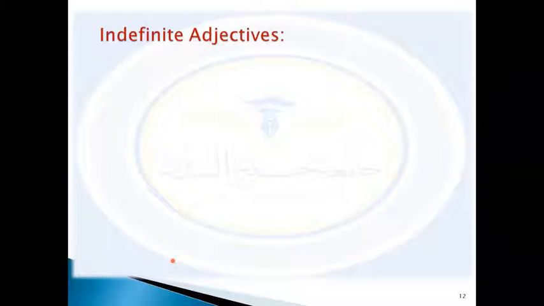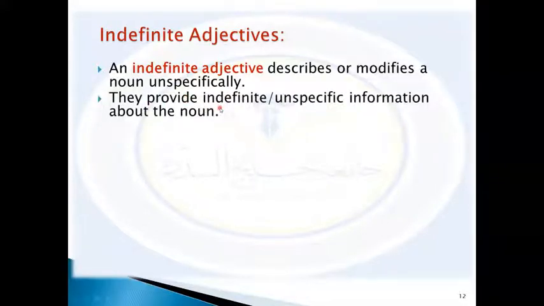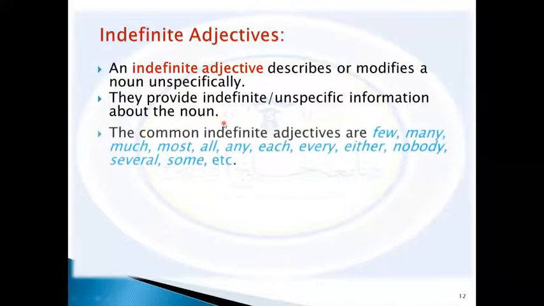Also, we have indefinite adjectives. When you say indefinite adjectives, you will think of some type of adjectives that describes or modifies a noun unspecifically. How? They provide indefinite or unspecific information about the noun.